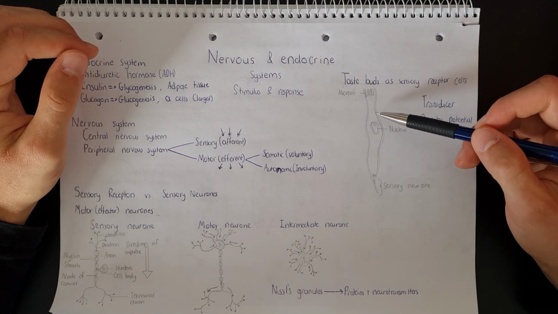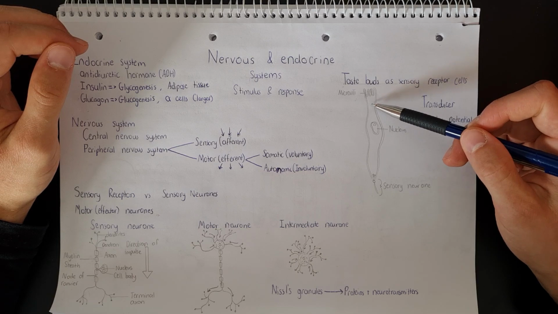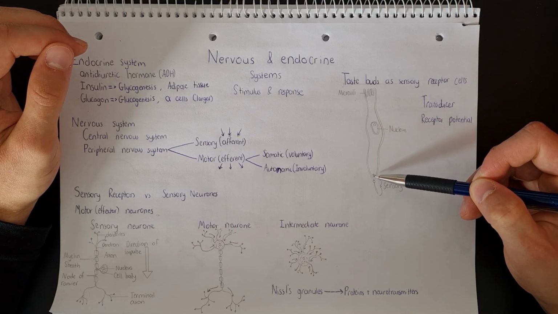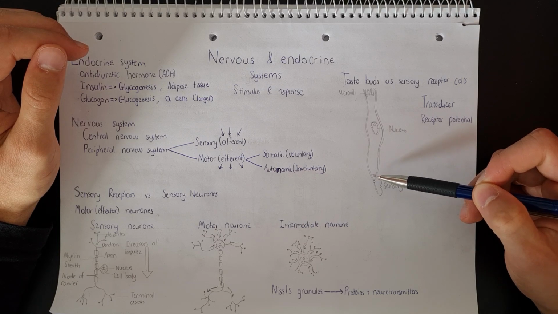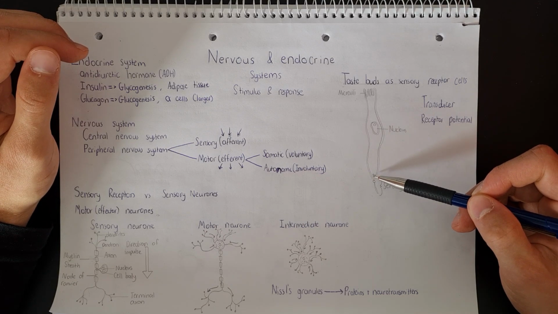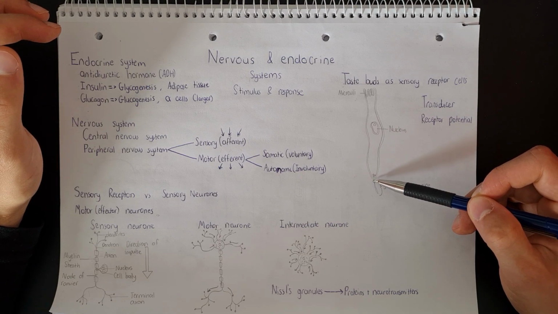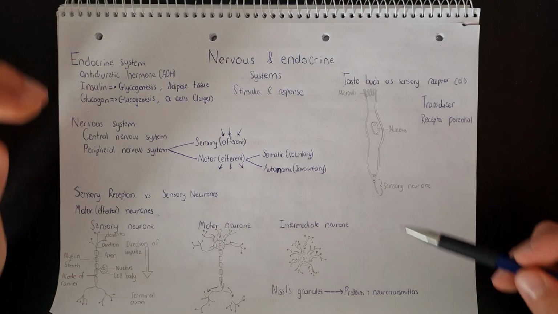Within the chemoreceptor cell are vesicles that contain neurotransmitters. When those calcium ions enter due to the receptor potential, those vesicles will fuse with the cell surface membrane of the chemoreceptor and release the neurotransmitters via exocytosis into the synaptic cleft that the chemoreceptor has with a sensory neuron.